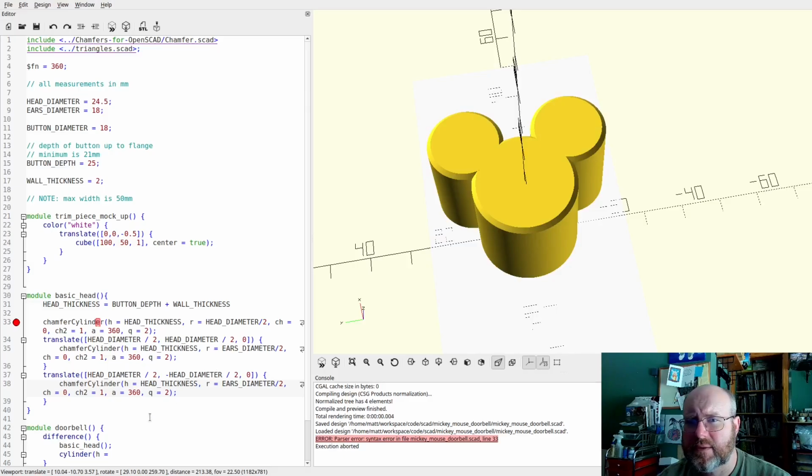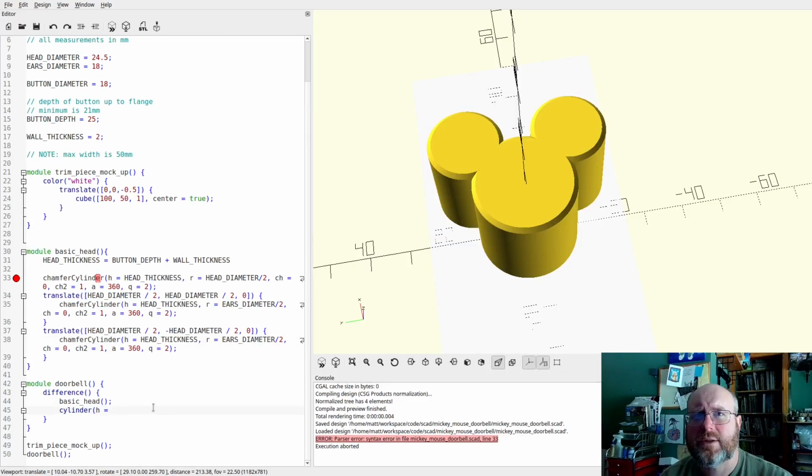What did I miss? Oh, yeah. Cylinder H equals button depth, and D equals button diameter. So that's a straight cylinder that goes there, but we need to translate this up by the wall thickness.